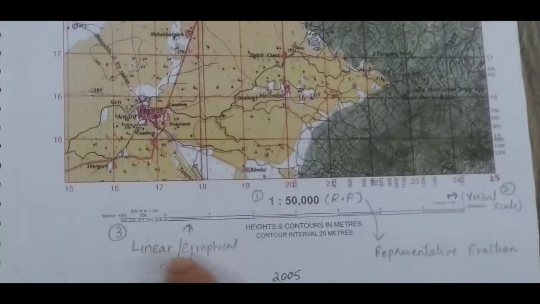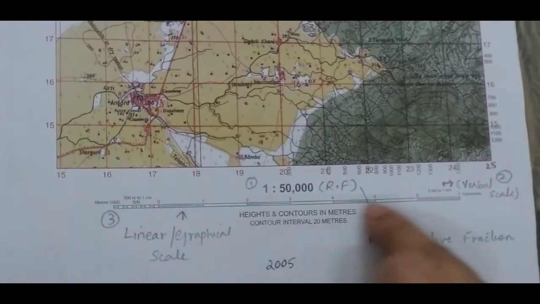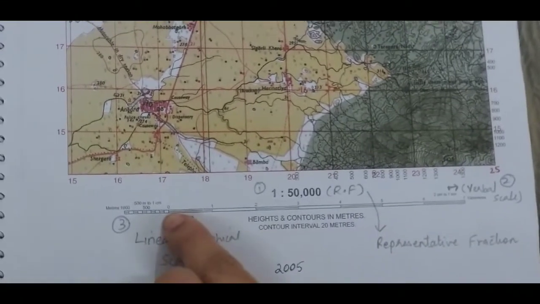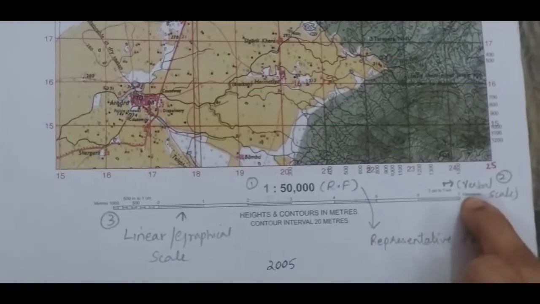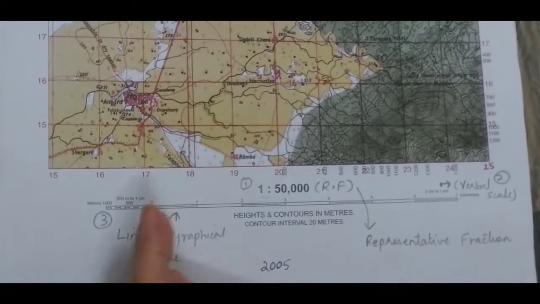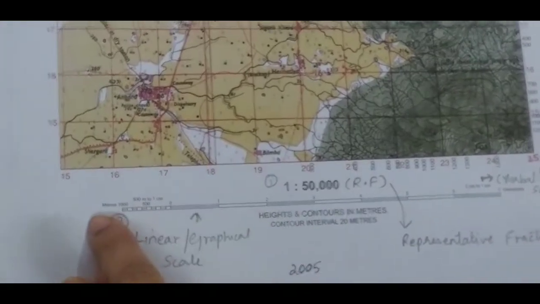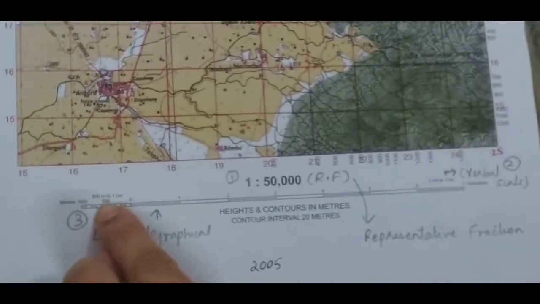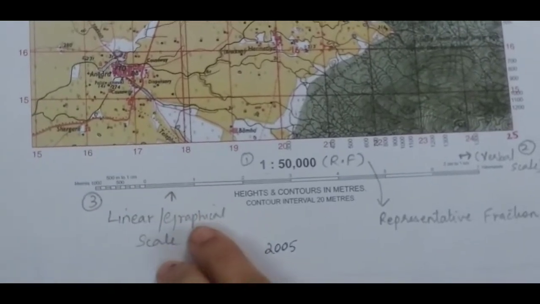And there is another one, linear or graphical scale, which is shown in this form. Like it is 0. On the right hand side you will see 1, 2, 3, 4, 5, 6, 7. See, it is given in kilometers here. So on the right side of the 0, everything is given in kilometers. And on the left side of the 0, it is divided into meters. Understood? So this is another scale, linear or graphical.